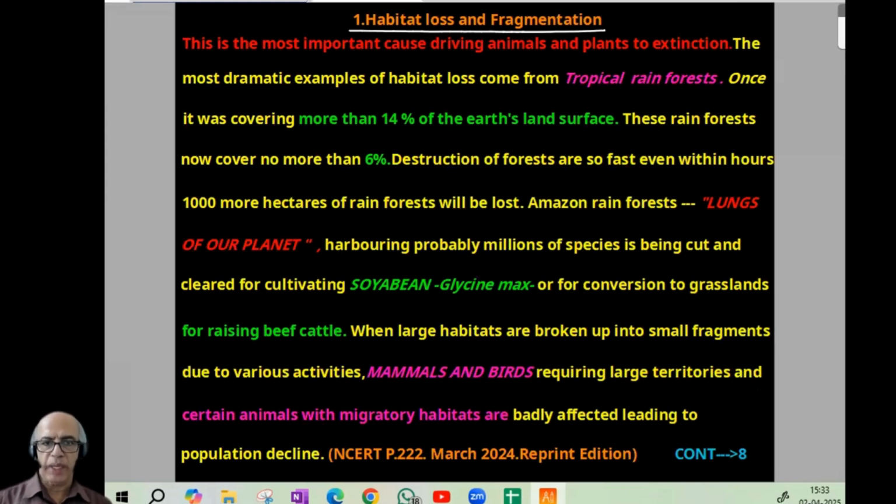First is habitat loss and fragmentation. This is one of the most important causes driving animals and plants to extinction. There is no place to live. The most dramatic example of habitat loss comes from tropical rainforests, the lungs of our planet. Once they covered more than 14% of Earth's land surface. That is important data. Now rainforests cover not more than 6%. That means 8% gone. Destruction of forests is so fast that even within hours, 1,000 more hectares of rainforest will be lost. That quick is the destruction by human beings.